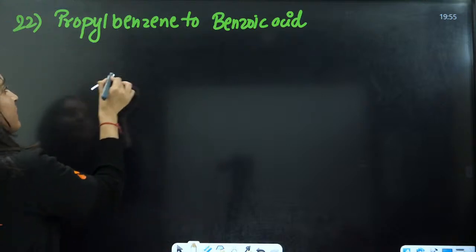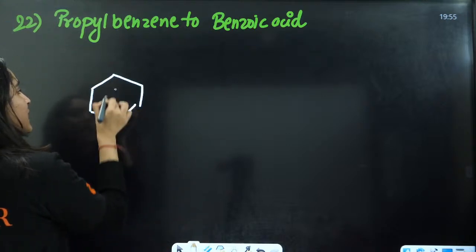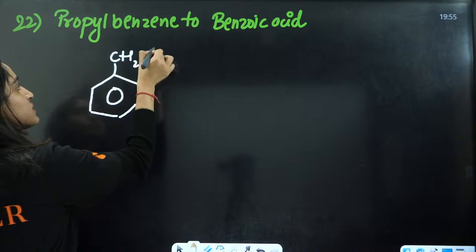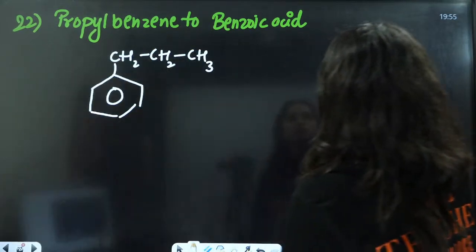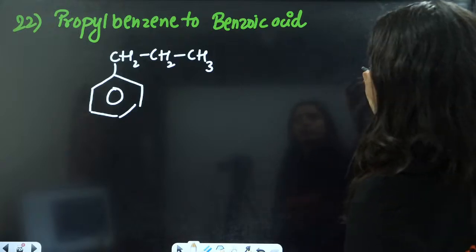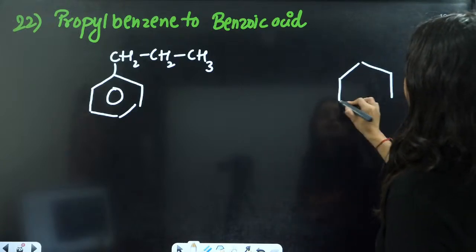You have propyl benzene, that is CH2, CH2, CH3, converted into benzoic acid. This is a one-step reaction.